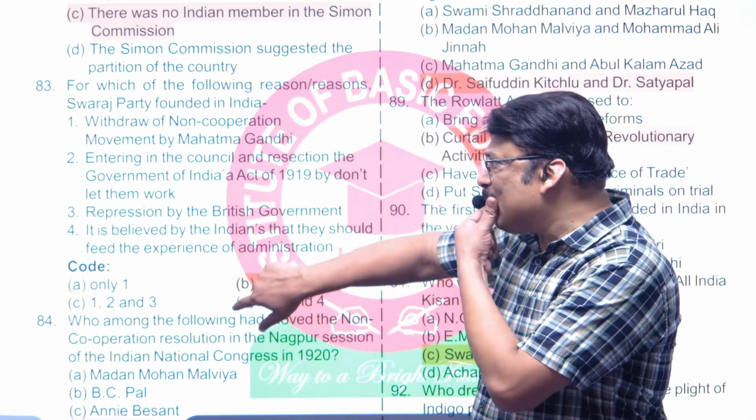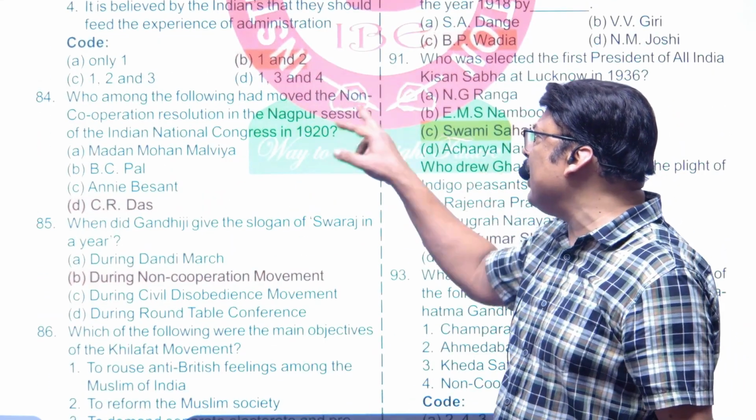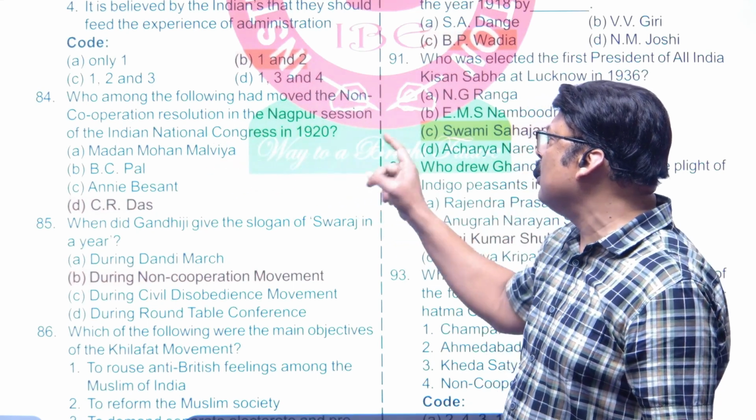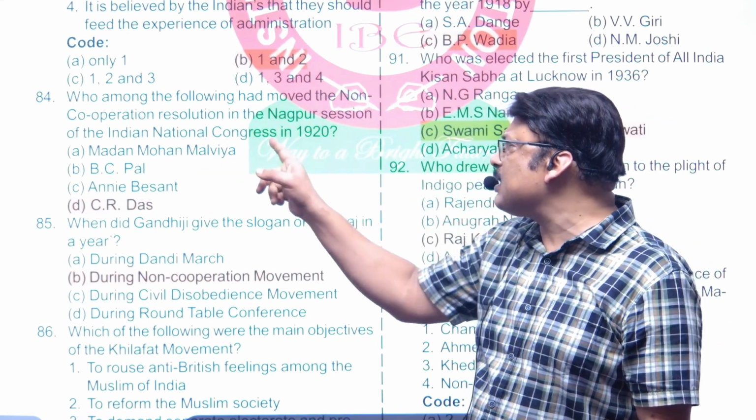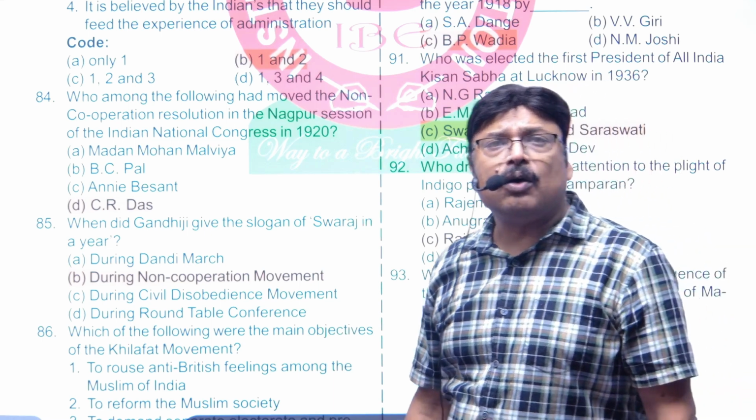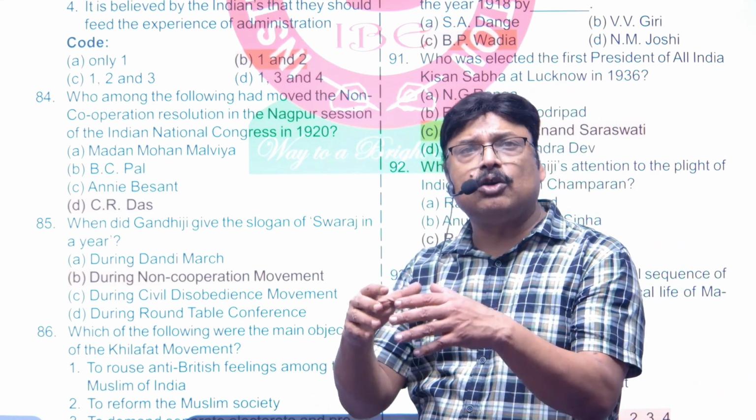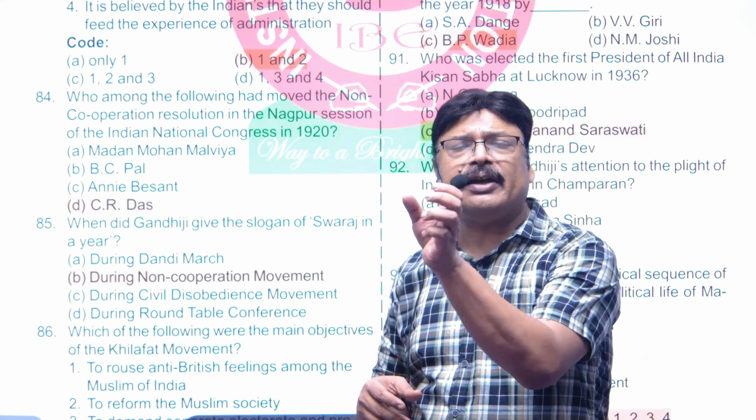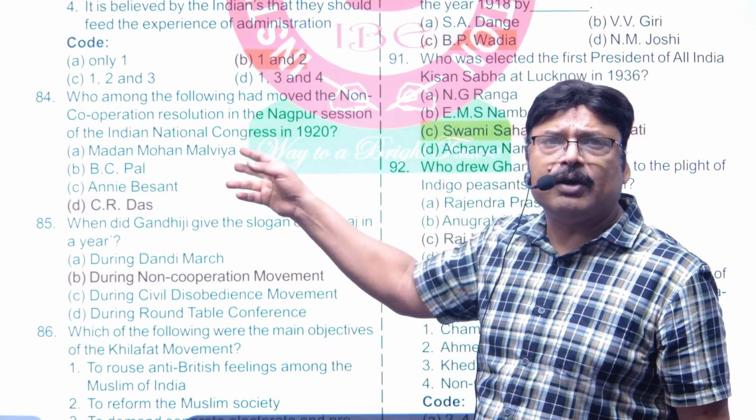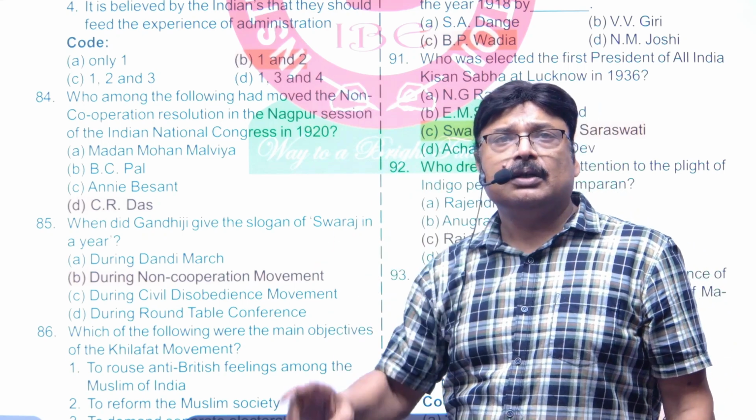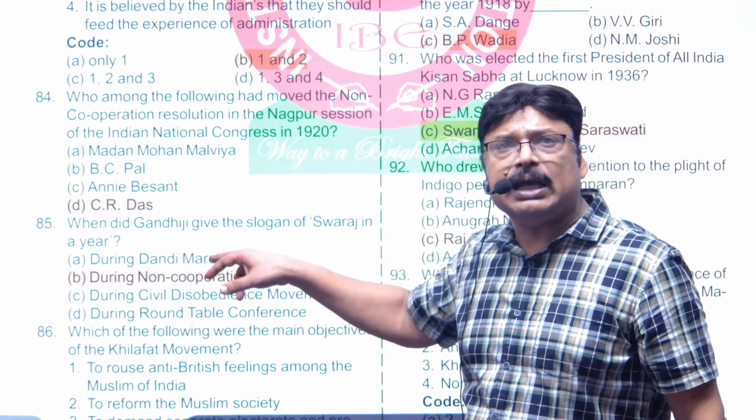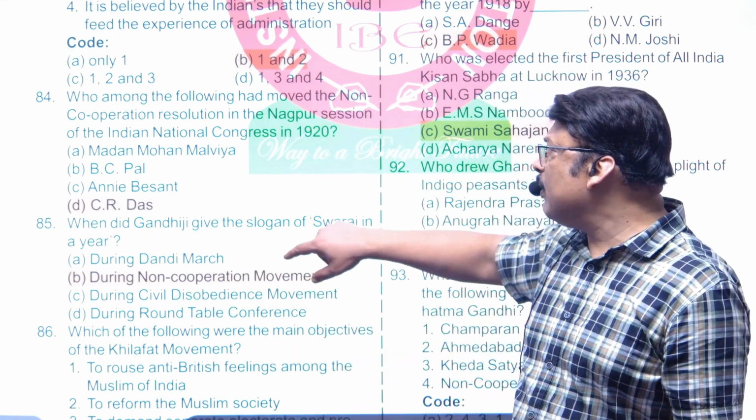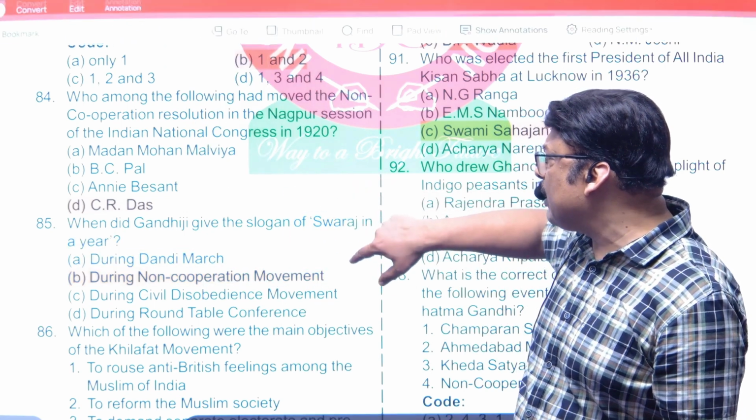Next one is question number 84. Who among the following had moved the non-cooperation resolution in the Nagpur session of Indian National Congress? Now, the president of this session was Veeraraghavachariar, right? So, Veeraraghavachariar was its president, but the resolution was moved by C.R. Das, which was passed. So, answer is C.R. Das.